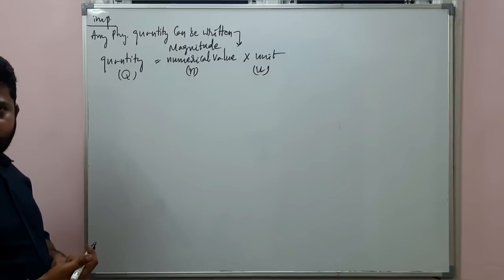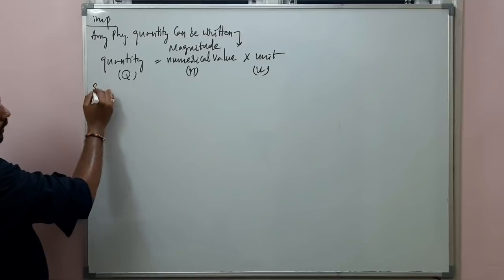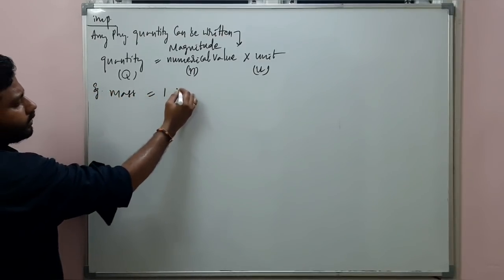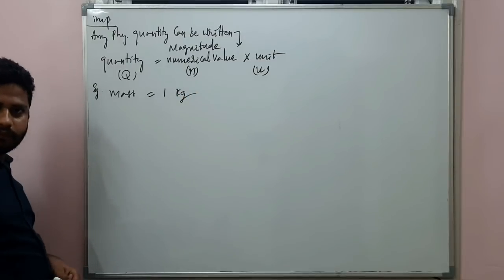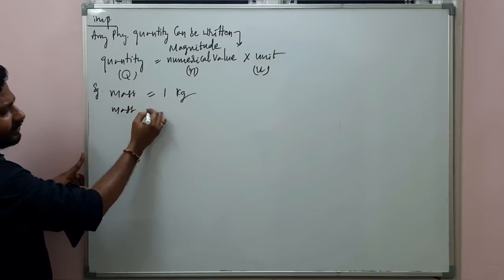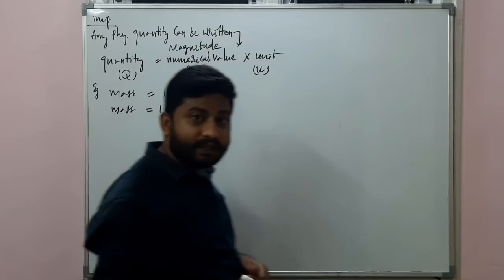Example also I'll tell you. Let's take an example. Mass of an object is equal to 1 kilogram. The same mass of an object, I can write it as 1000 grams also. Yes or no? Tell me.